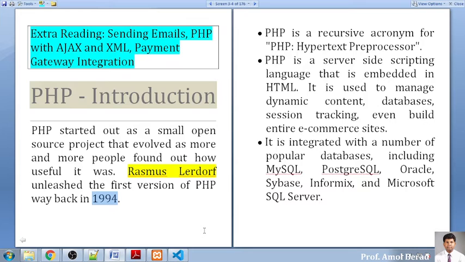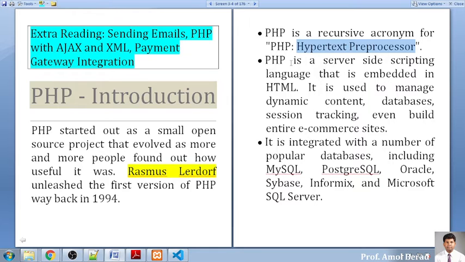Now the full form of PHP: many people, students say PHP means personal home page. It's not like that. We have to pronounce it in a very systematic way. PHP means Hypertext Preprocessor. Just like MBBS, we always read it as Bachelor of Medicine and Bachelor of Surgery. In the same fashion, we need to read PHP as Hypertext Preprocessor. So this is the full form of PHP.